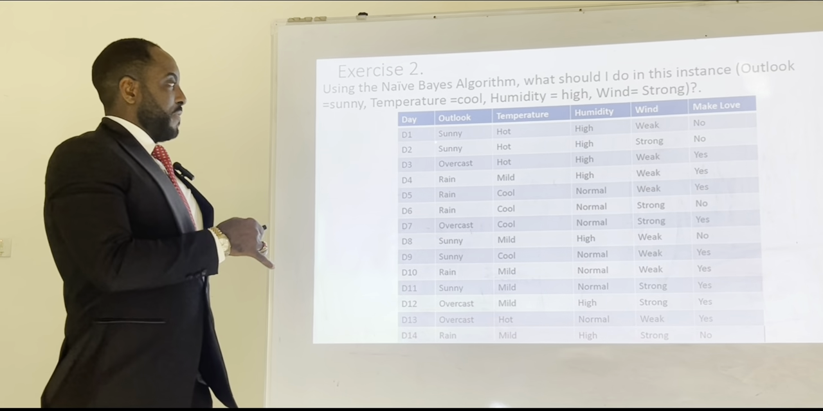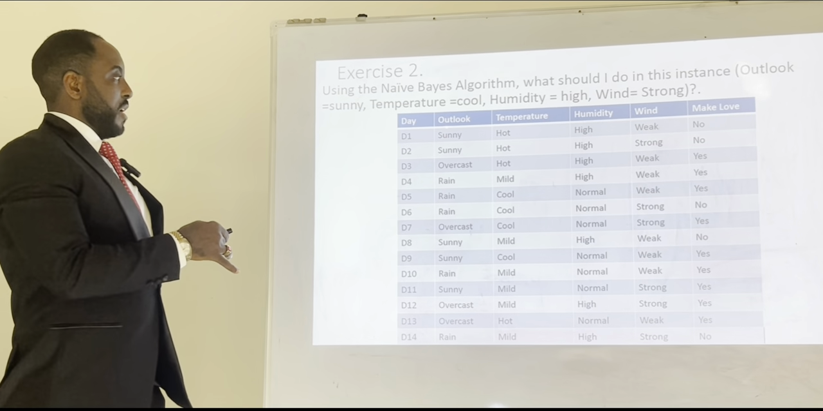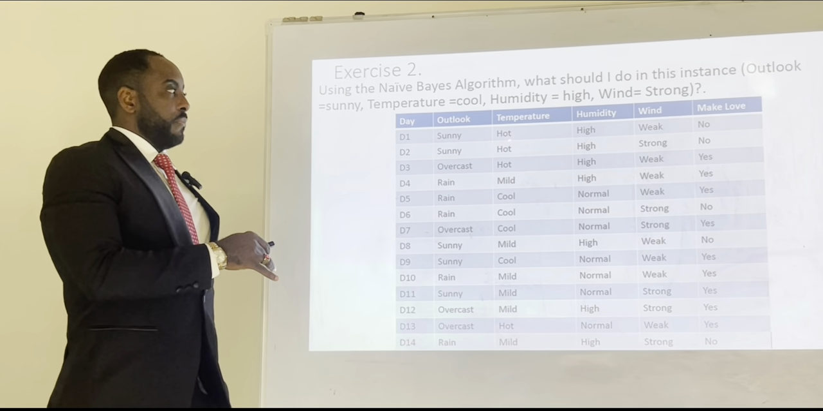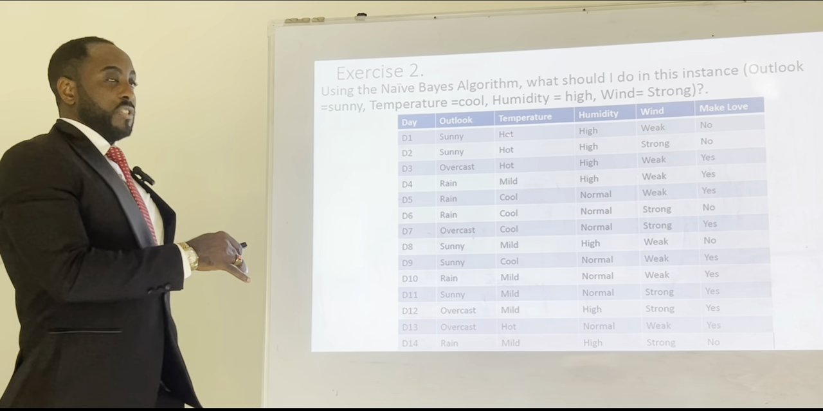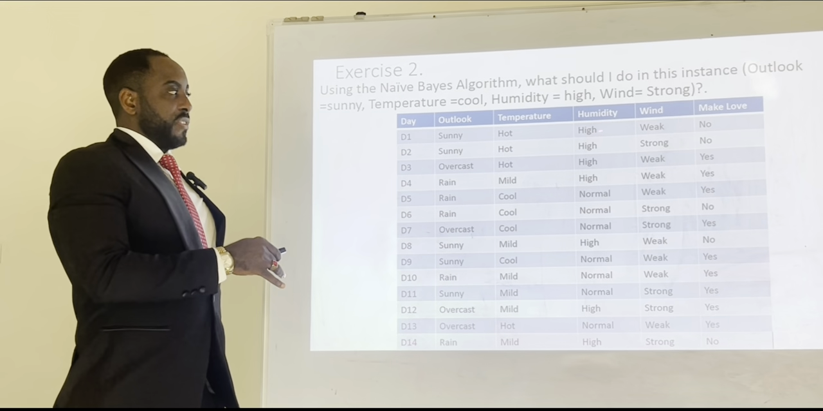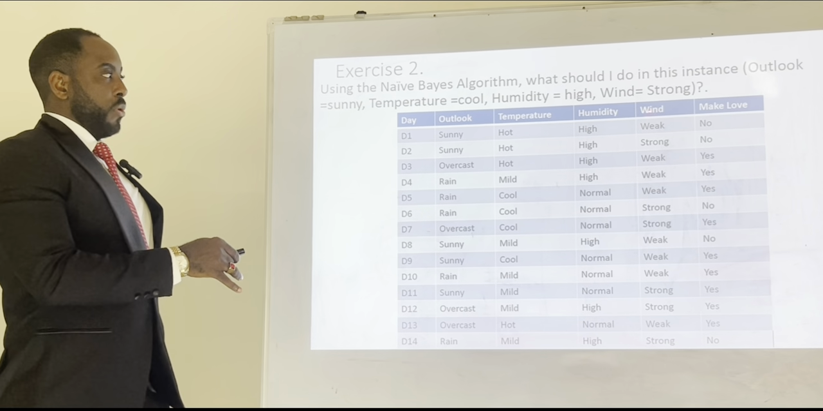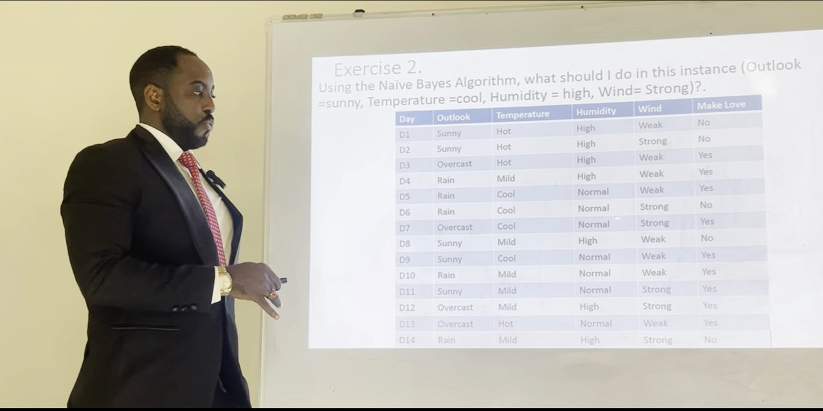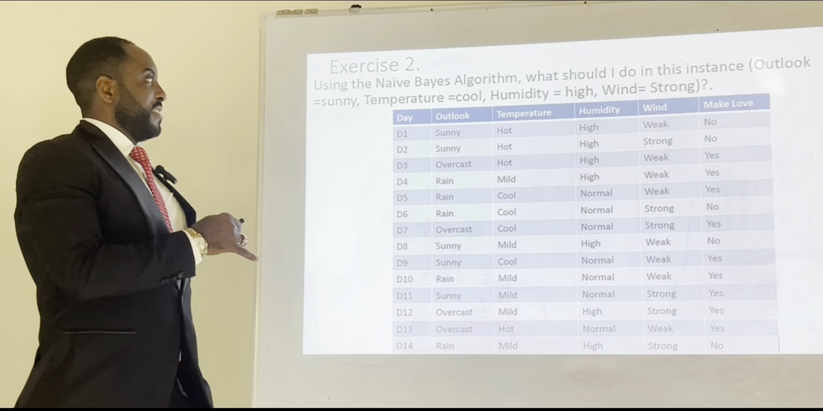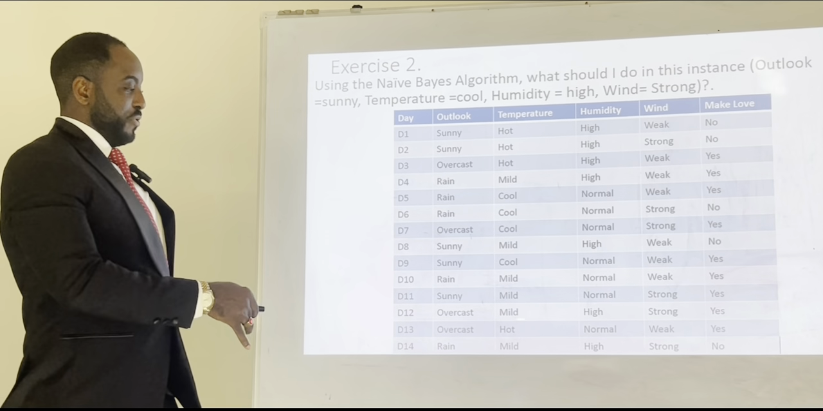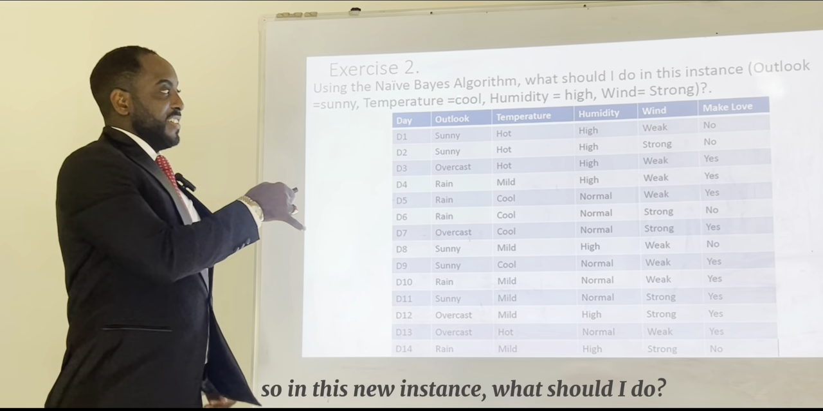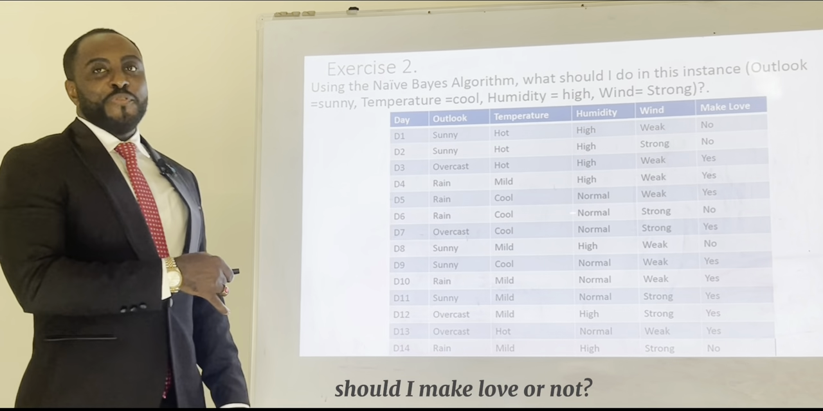For outlook, we have 3 conditional probabilities: sunny, overcast, and rain. For temperature, we have 3 possible outcomes: hot, mild, and cold. For humidity, we have high and normal. For wind, we have strong and weak. For the outcome, it is either I make love or I don't make love. In this instance, which is not provided in the table of 14 instances, what should I do? Should I make love or not?